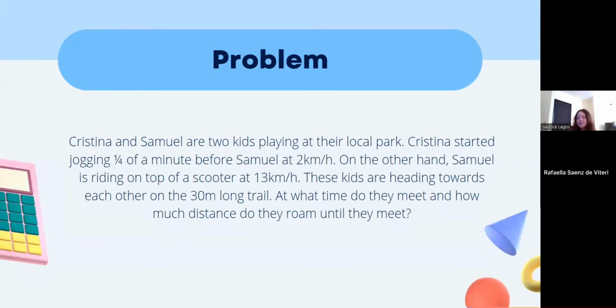Christina and Samuel are playing at the local park. Christina started jogging 1/4 of a minute before Samuel at 2 kilometers per hour. On the other hand, Samuel is riding on top of a scooter at 13 kilometers per hour. These kids are heading towards each other on the 13-meter long trail. At what time do they meet and how much distance do they roam until they meet?